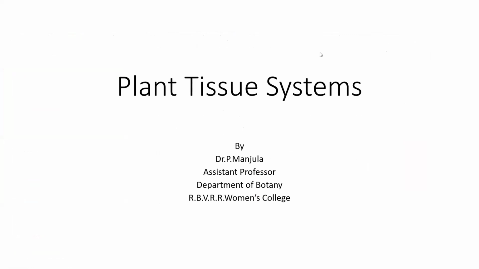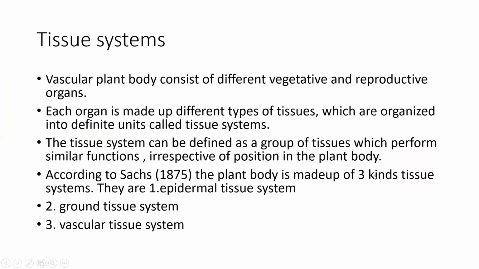So today, good afternoon, one and all. Today we will discuss another topic, that is the plant tissue systems. Generally, in vascular plants, the plant body mainly consists of different types of cells, that is vegetative cells and reproductive cells.